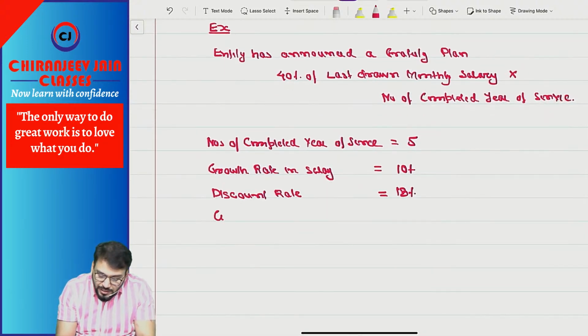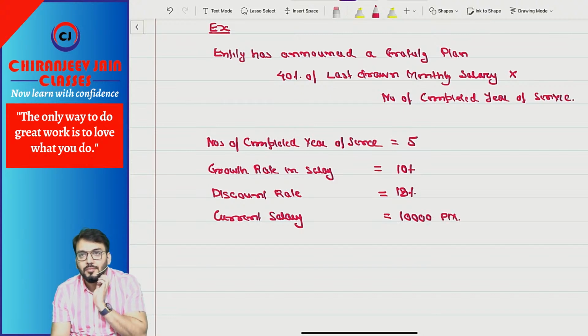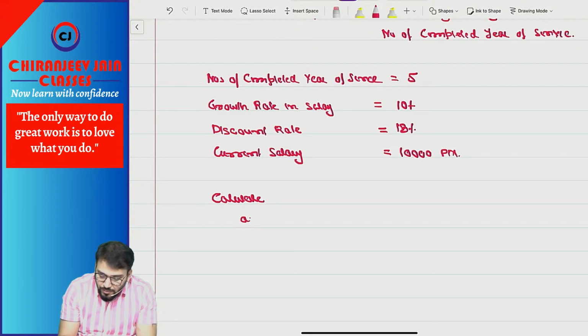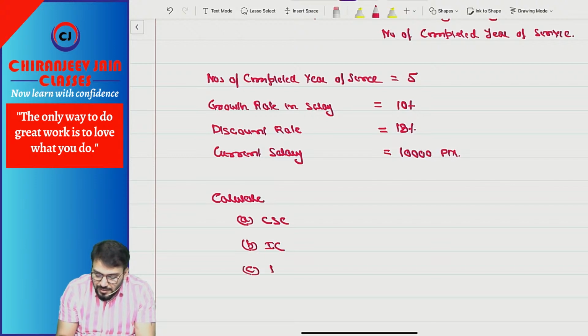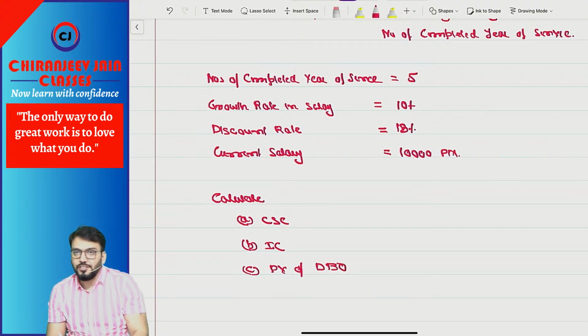And they will give you the current salary. That will be actual. So let us assume the current salary is 10,000 per month. And they will ask you to calculate what? One is current service cost, one is interest cost, and third is the present value of defined benefit obligation.